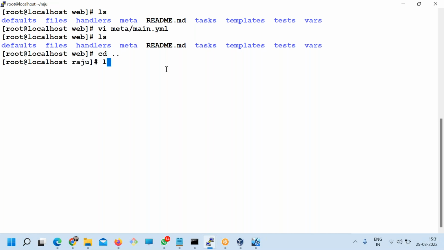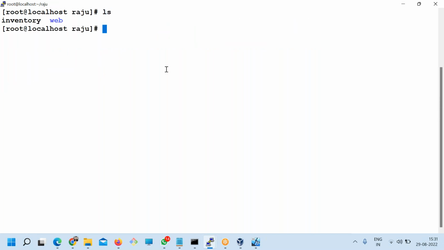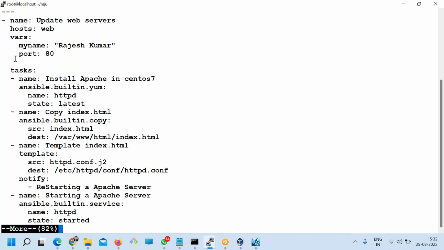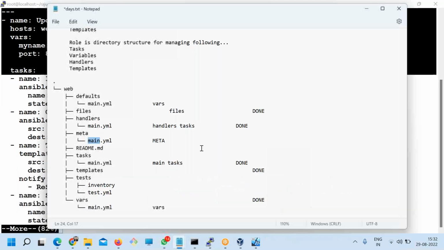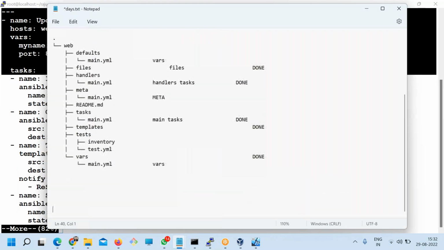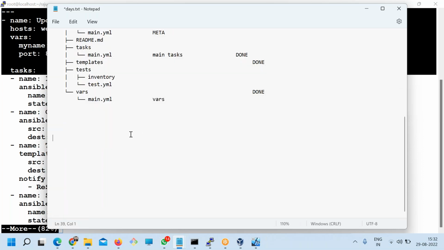It's a management skill. The whole world follows this skill, this role only. So how do I call the role, which is web? For that I need one playbook template. So the playbook template is this one. Typically the playbook which calls the roles, what do we call it? Site.yaml. This is the standard.